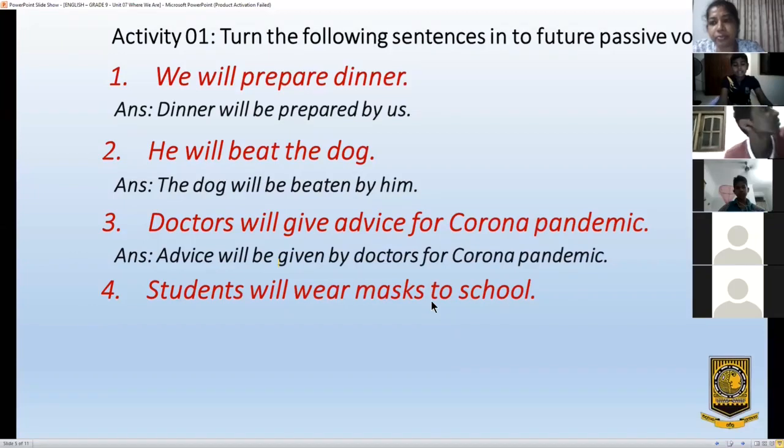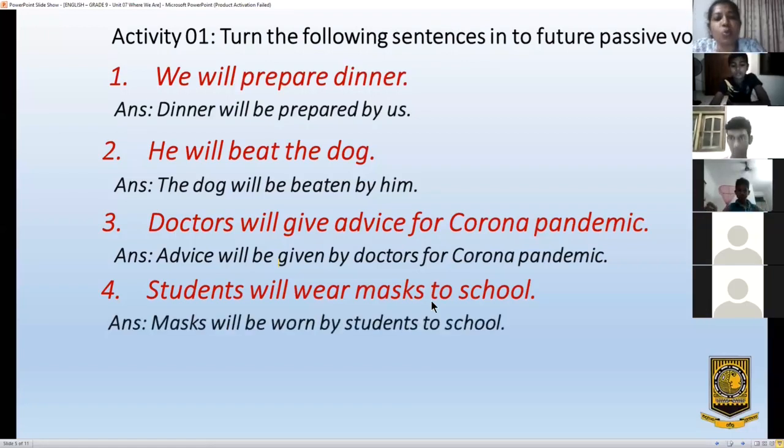Masks will be wear to school by students. You have to turn that to the past participle. What is the past participle of wear? Worn. Masks will be worn. So, masks will be worn by students to school. Very good.